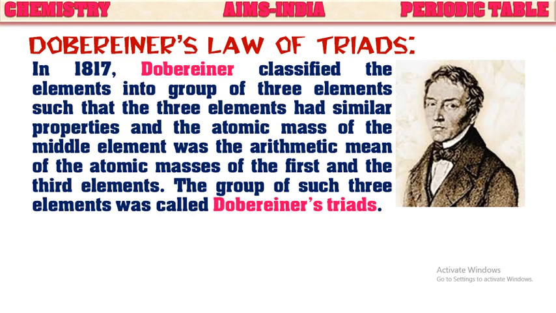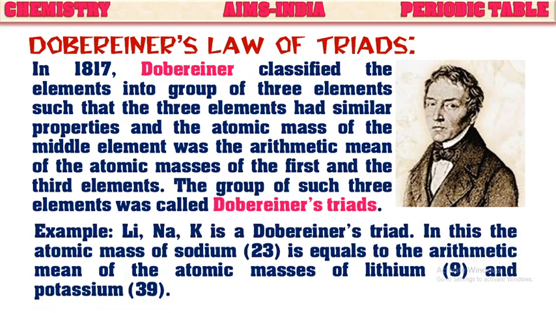The group of such three elements was called as Döbereiner's triad. For example, lithium, sodium, potassium is a Döbereiner's triad. In this, the atomic mass of middle element sodium is equal to the arithmetic mean of the atomic masses of first and third elements lithium and potassium.